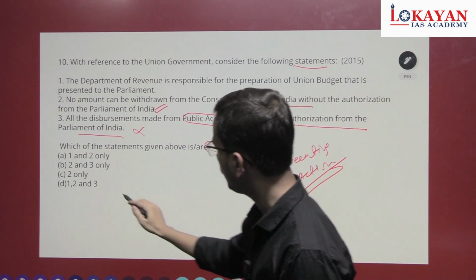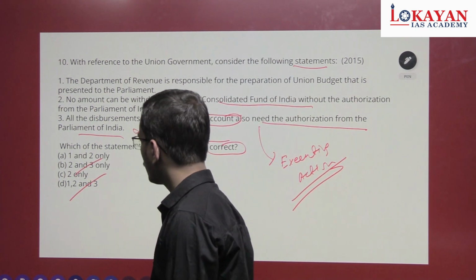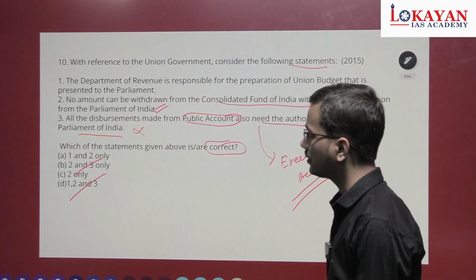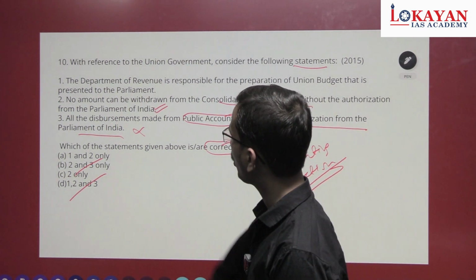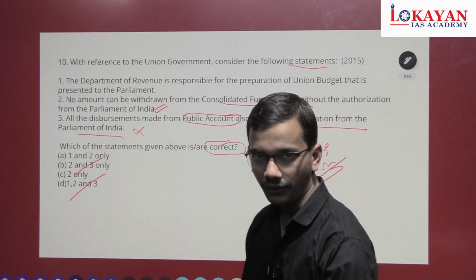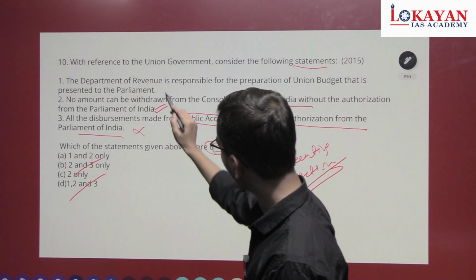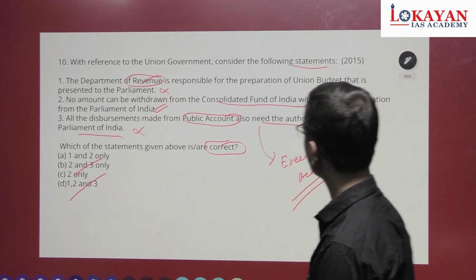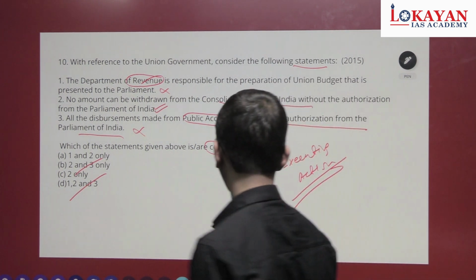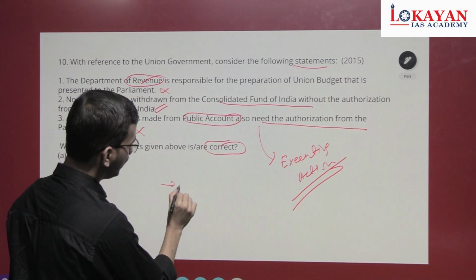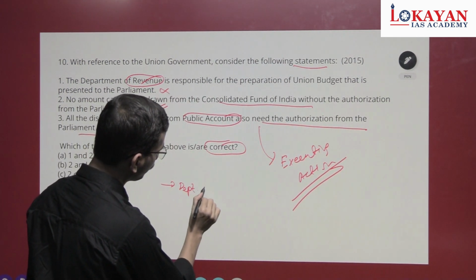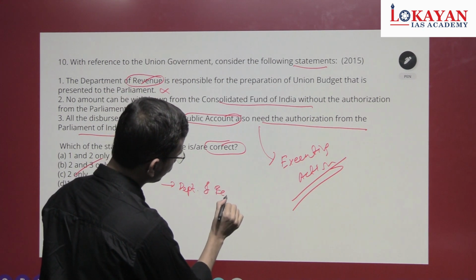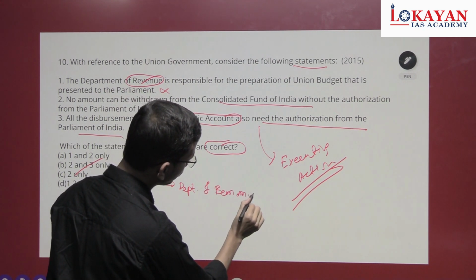So eliminate 3. We are left with only 2 options, 2 only or 1 and 2. The first statement is wrong. Department of Revenue is not responsible for budget preparation, but Department of Economic Affairs.